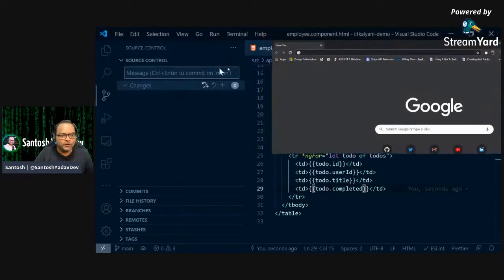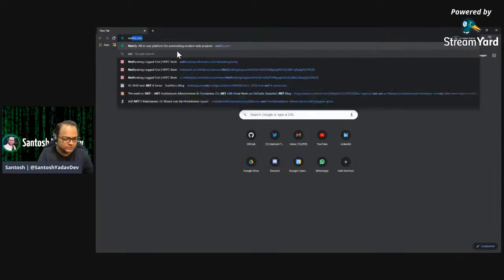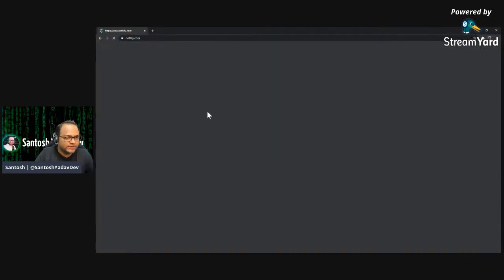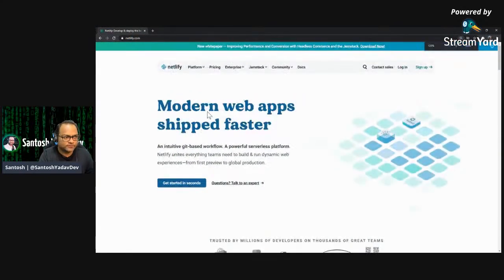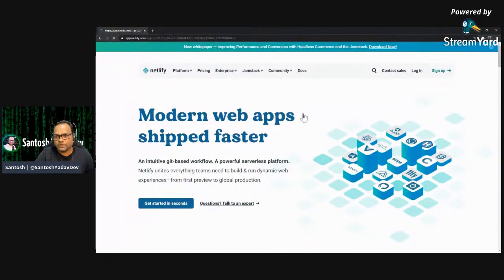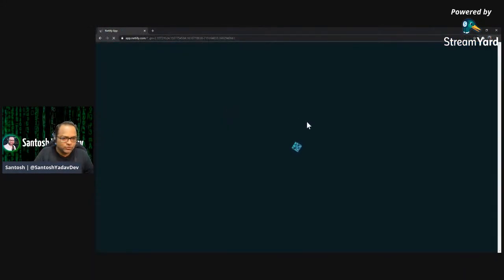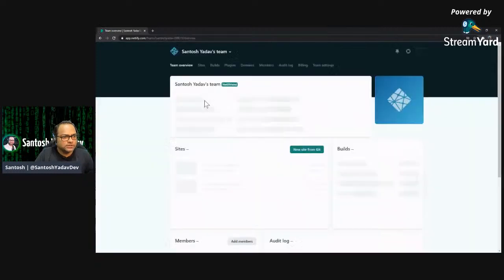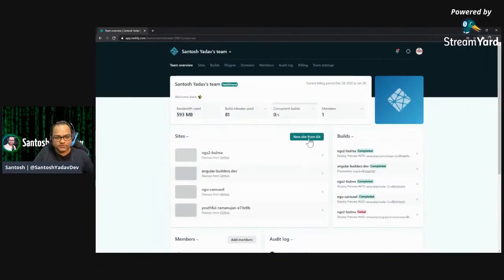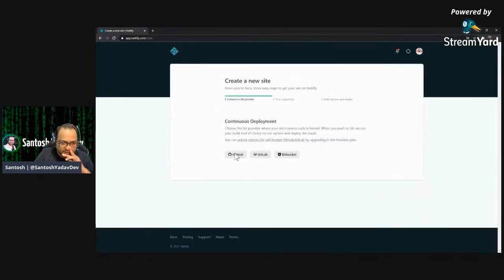And now what I'm going to do is create and log in on Netlify. This is what I'm going to use to deploy it. So I can go to netlify.com. Let me just zoom in. And let's log in. I hope I'm already logged in, because I don't remember my password. That's good. Okay. And now I can say new site from Git, and I can choose GitHub.